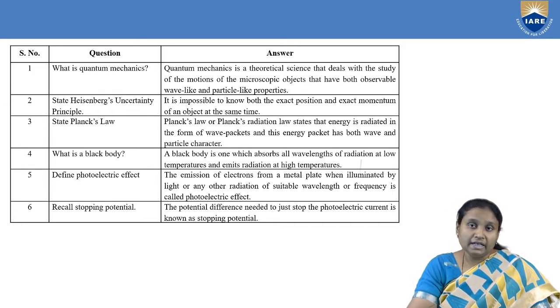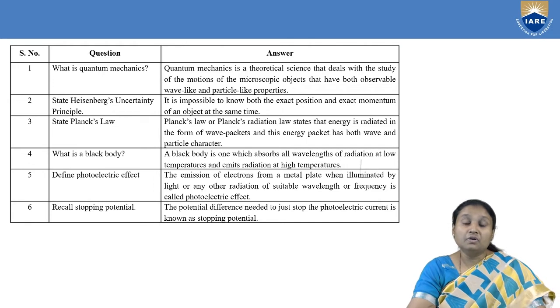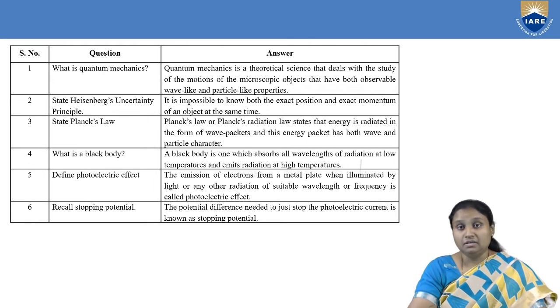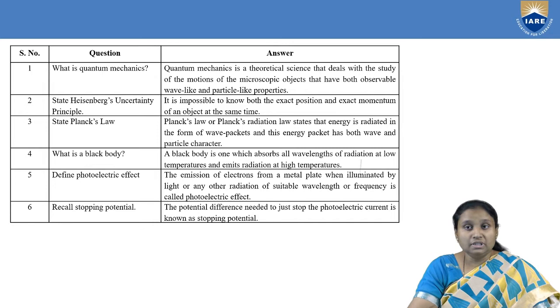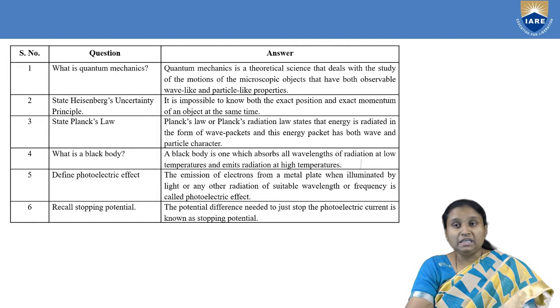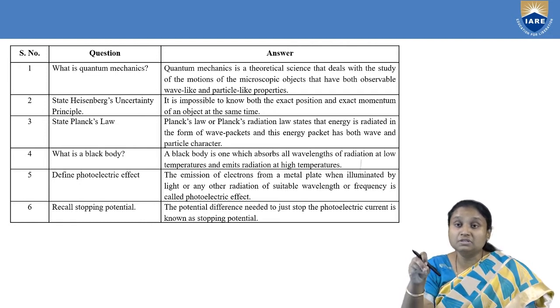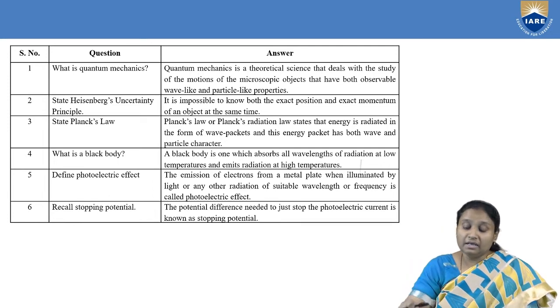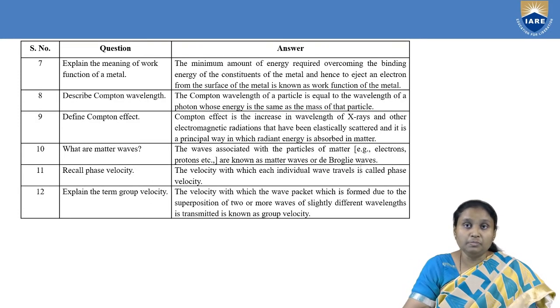Then related to the photoelectric effect, we have one more definition: recall stopping potential. So what is stopping potential? There is emission of electrons from a metal surface when we expose it to high frequency radiation. The potential difference required to just stop the photoelectric current is known as the stopping potential. How much potential we need to stop it, at the initial stage where we just stop the photoelectric current, that particular potential is known as the stopping potential.